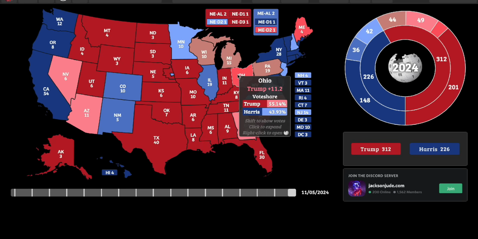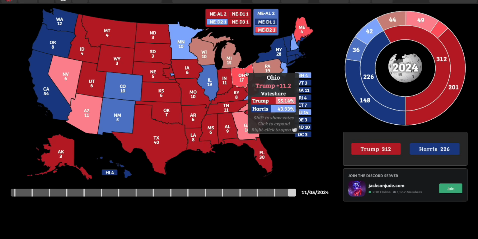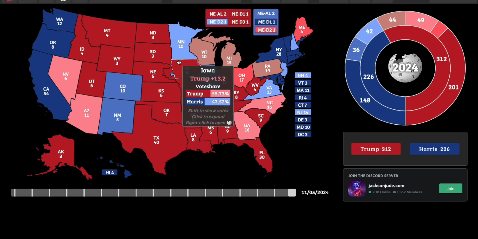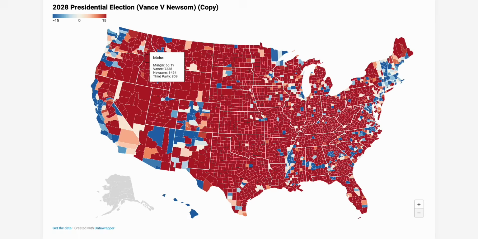In the last election, it was an 11.2 percentage point win. So, it becomes slightly more working class. Iowa barely shifts to the right. You do have some areas in the country that shift a little bit left. Some of the rural counties do, just because Vance is maxing out with the base of the Trump voter and the working class voter. They're not going to keep shifting right forever.